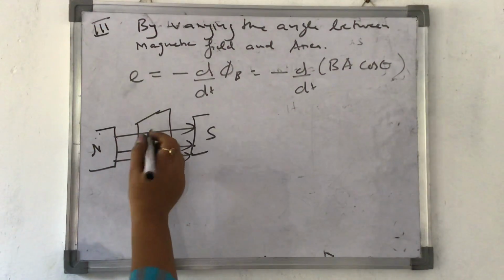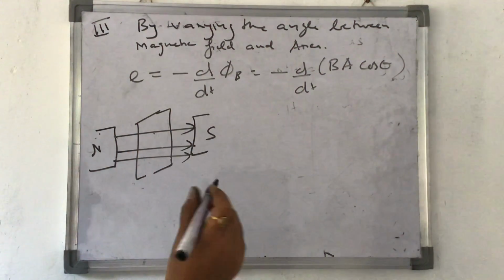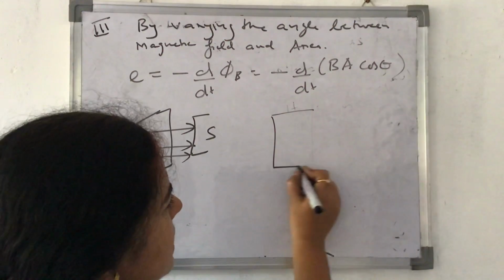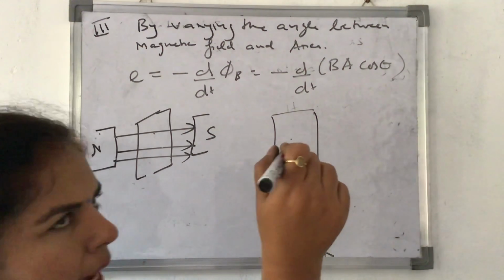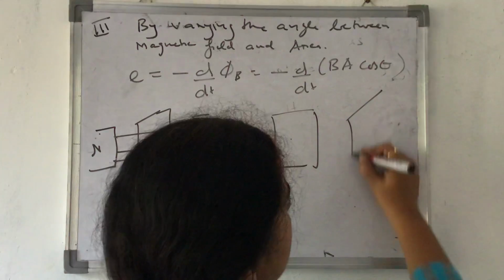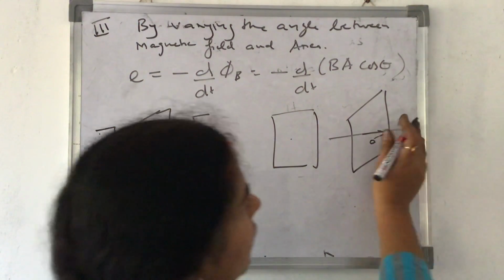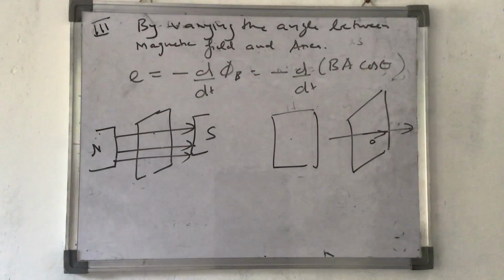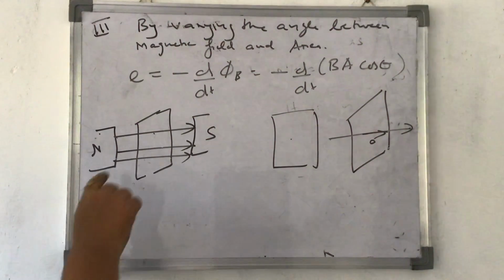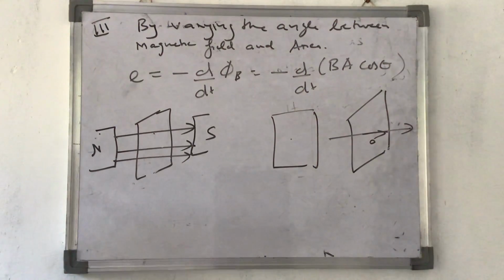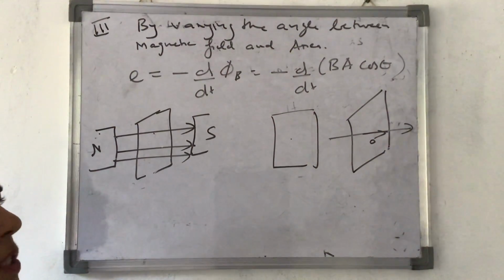Like if I keep this coil like this, it is making an angle theta. If I keep it flat like this, how much angle it is making? It is making 90 degree. If I keep it slanting exactly like this, then this magnetic field and this area, they are making angle of 0 degree with each other. So that means the angle between the area of this coil and the magnetic field is continuously varying.